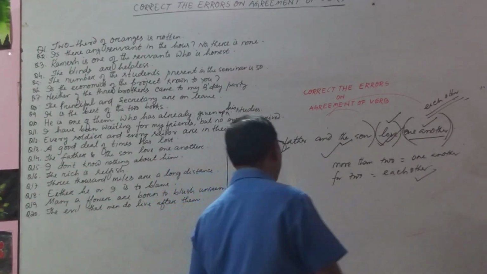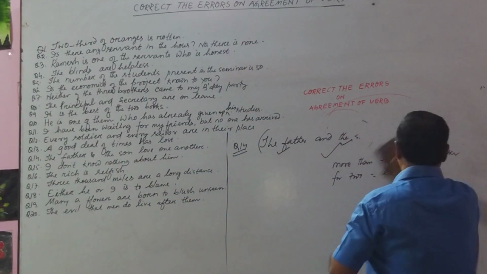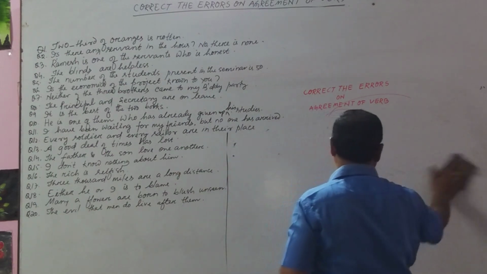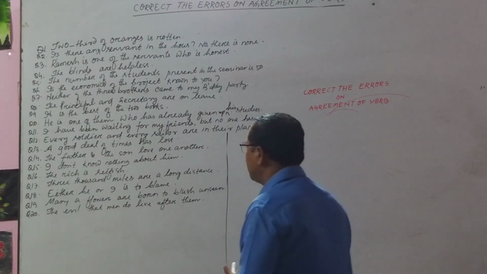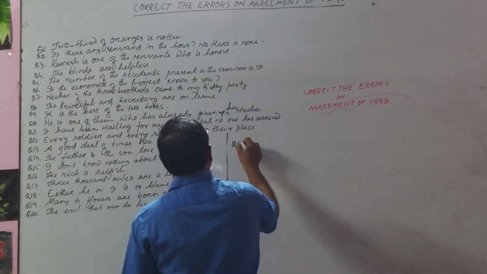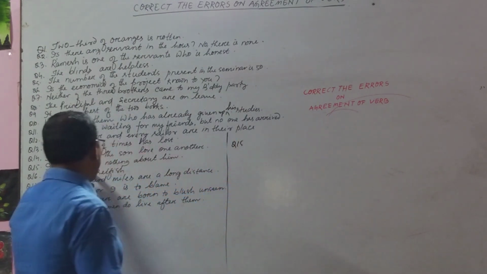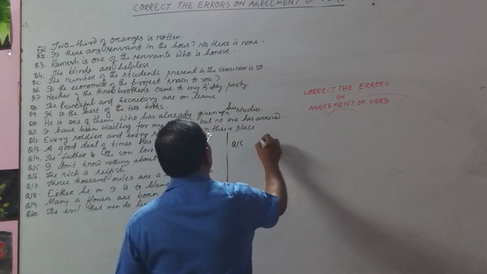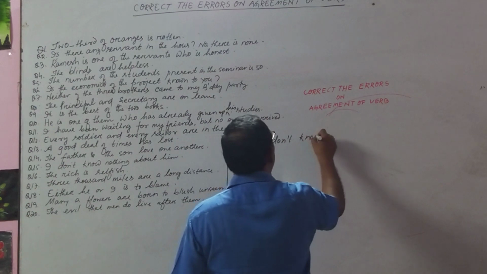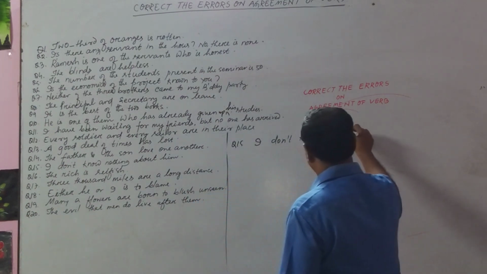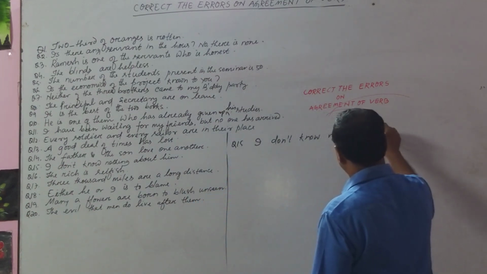Okay, today I'll finish with question 15, and 5 questions are for you. You can do it. Question number 15. I don't know nothing about it. I don't know nothing about him.